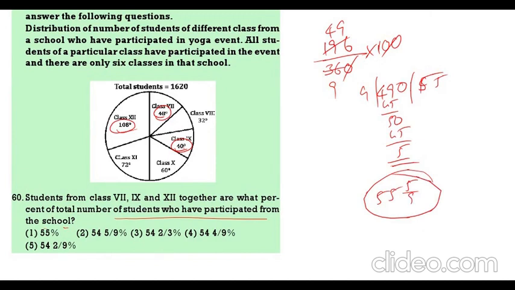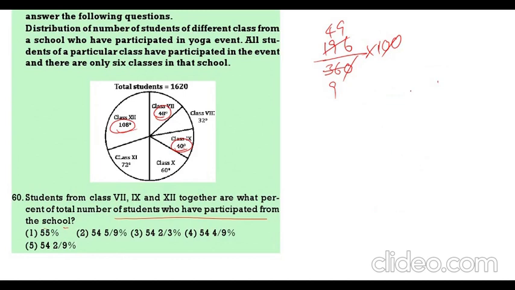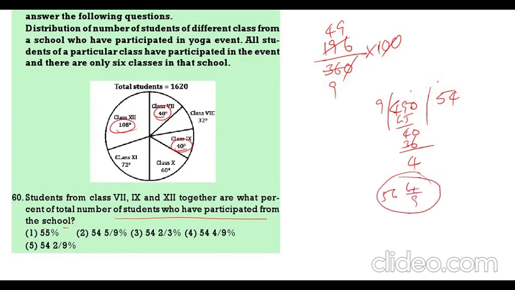Sorry, 54. 9 5 is 45, 40, sorry. 490 by 9, 490 by 9. 9 5 is 45, 9 4 is 36, so 54 4 by 9. The answer is 54 4 by 9.